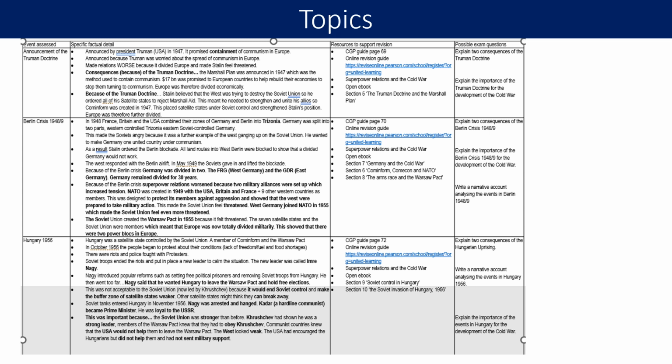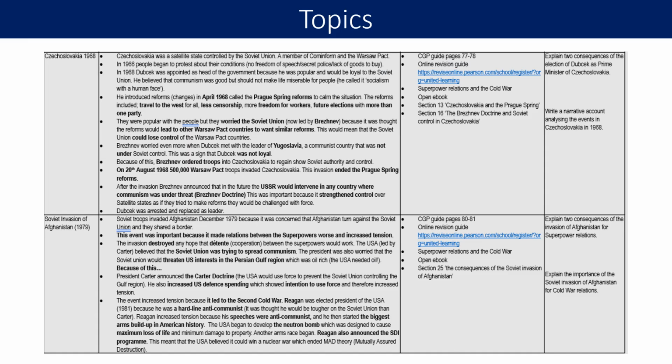This document can be found on Arbor. So if you log into Arbor and you open up the document that says Cold War Revision, you'll see this document. So you've got your topic, your specific factual detail, so that information about the topic, some resources to support your revision for further reading. So you've got a link to your online revision guide, which remember you will all have access to. You just need to type in your school email address and the password that you've created. And then you have a list of possible exam questions that you can practice this evening.